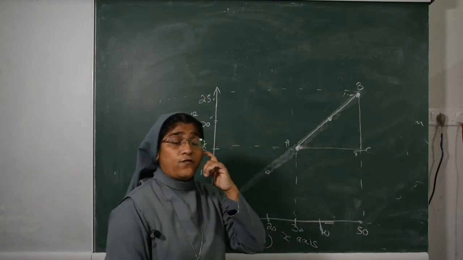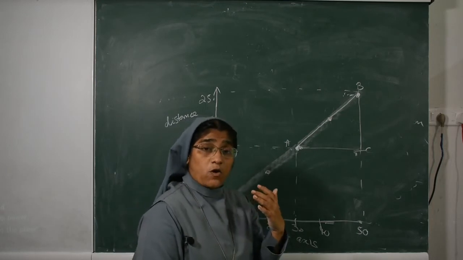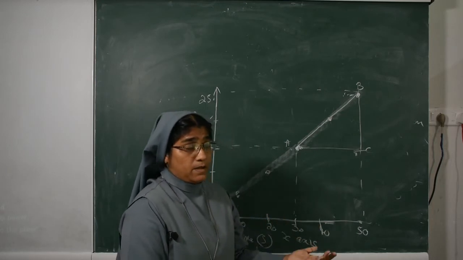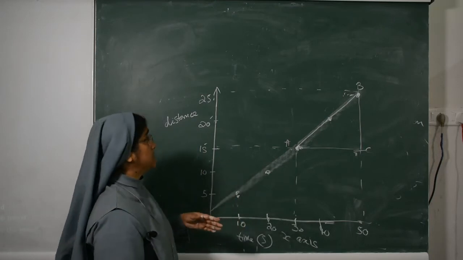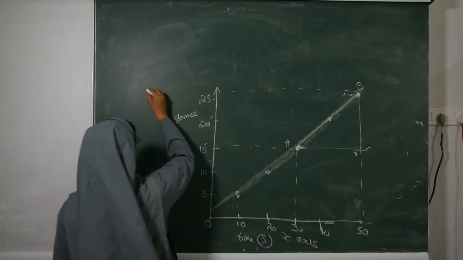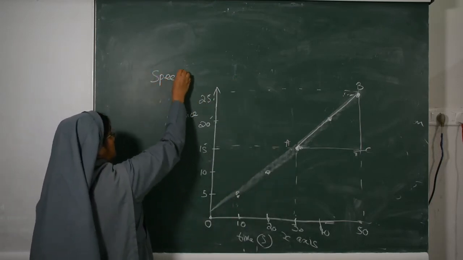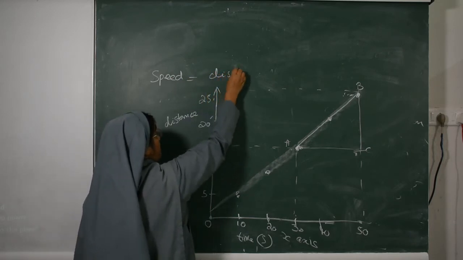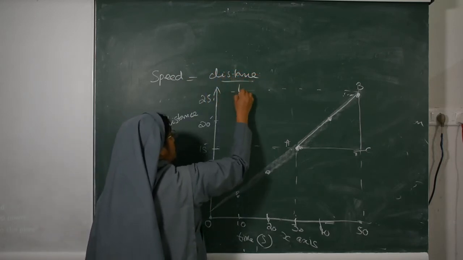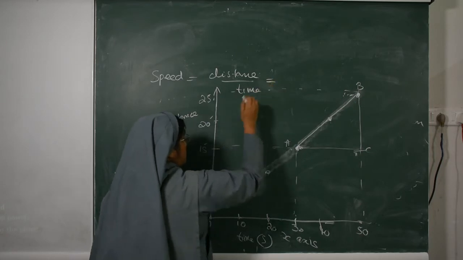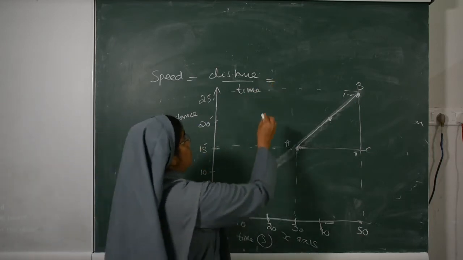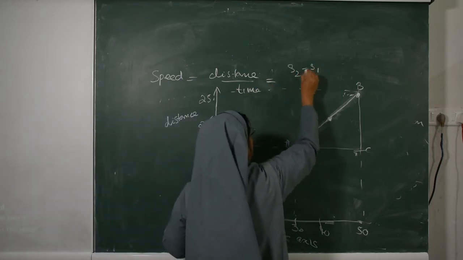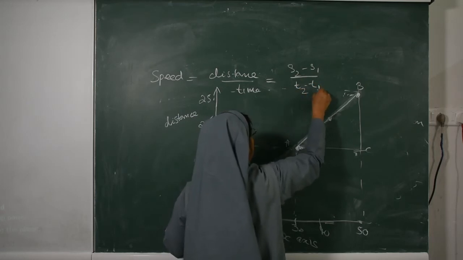Now we want to find out the slope of the line AB, because we want to find out the speed. Speed is equal to distance upon time, which means S2 minus S1 over T2 minus T1.